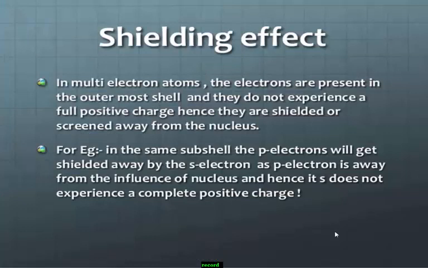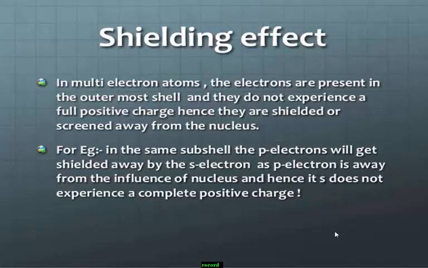Next, another concept: the shielding effect. What is the shielding effect? It is also called the screening effect. Just recall the definition. The inner electrons always try to shield the outermost electrons from the nuclear force of attraction.